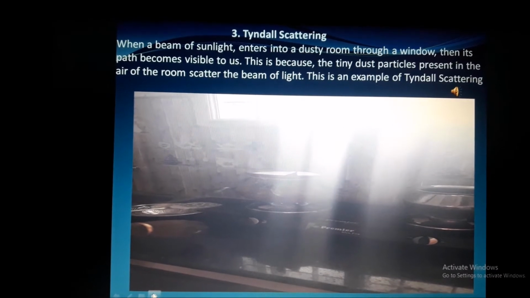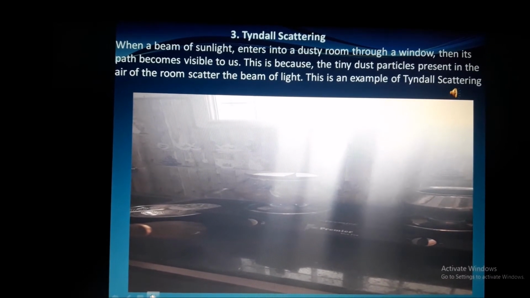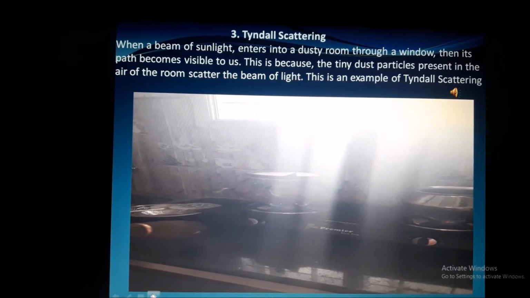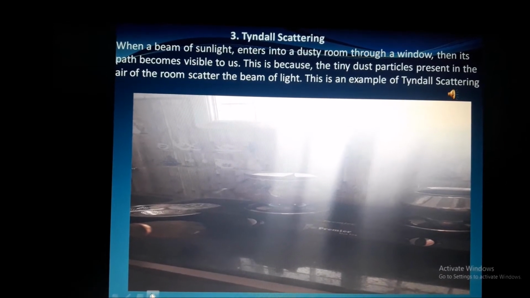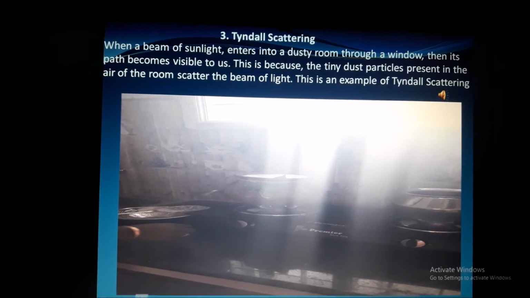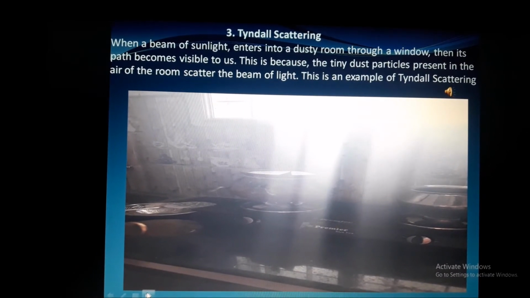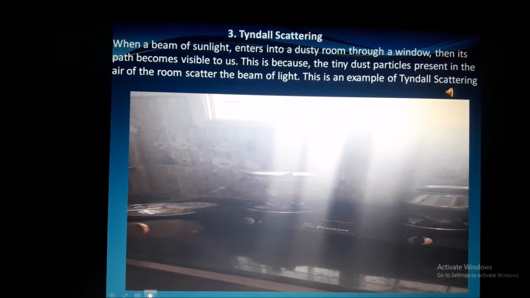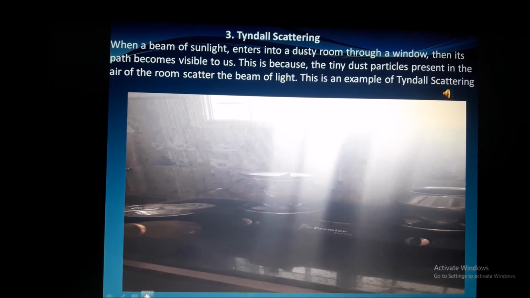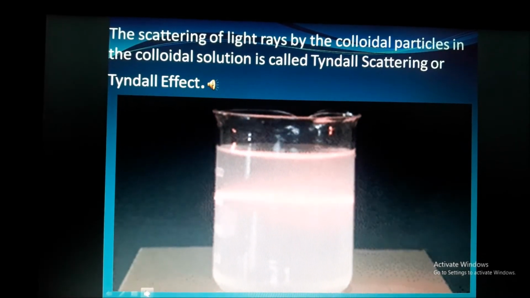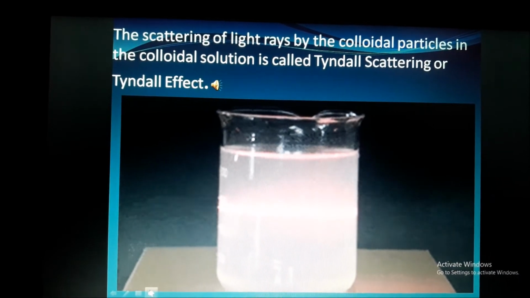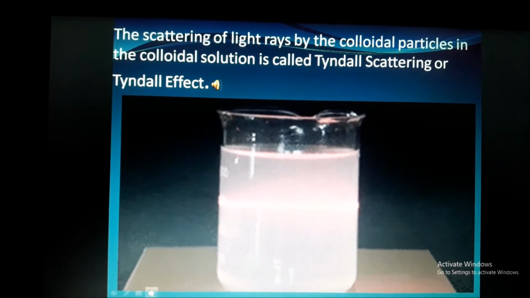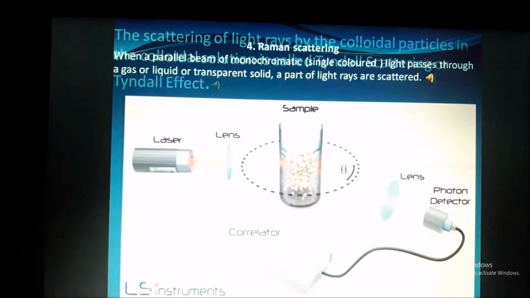Third one, Tyndall scattering. When a beam of sunlight enters into a dusty room through a window, then its path becomes visible to us. This is because the tiny dust particles present in the air of the room scatter the beam of light. This is an example of Tyndall scattering. The scattering of light rays by the colloidal particles in a colloidal solution is called Tyndall scattering or Tyndall effect.